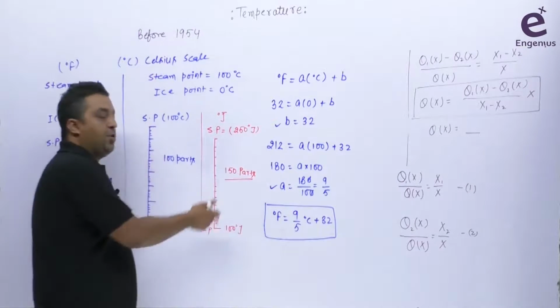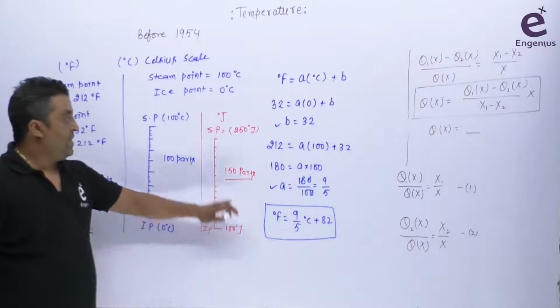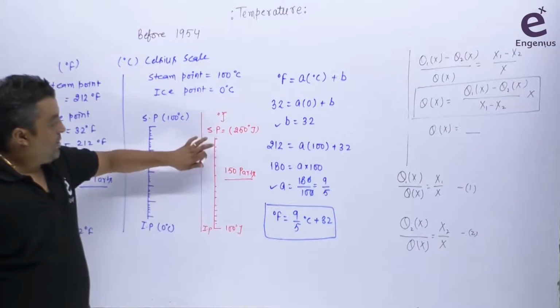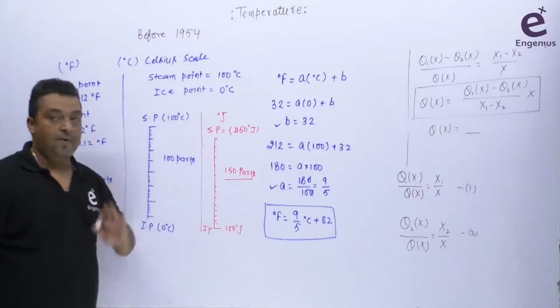It's my own scale. ये मेरी खुद की scale आपके सामने मैंने तैयार कर दिया. I am considering the ice point as 100 degree J. I am choosing the steam point as 250 degree J, and that's why I am dividing this one in equal 150 parts.